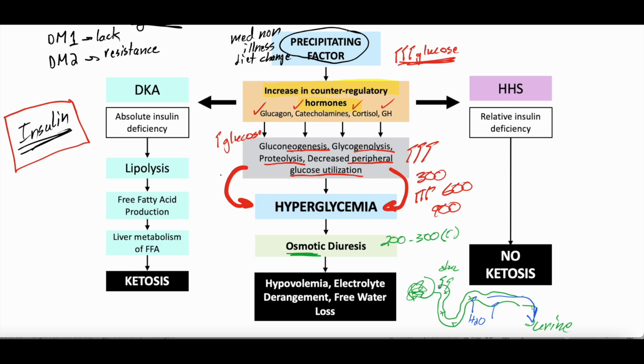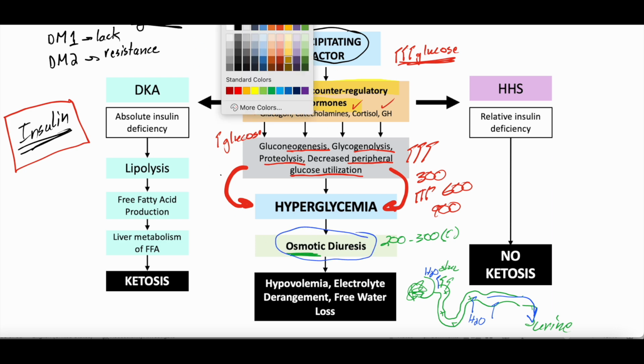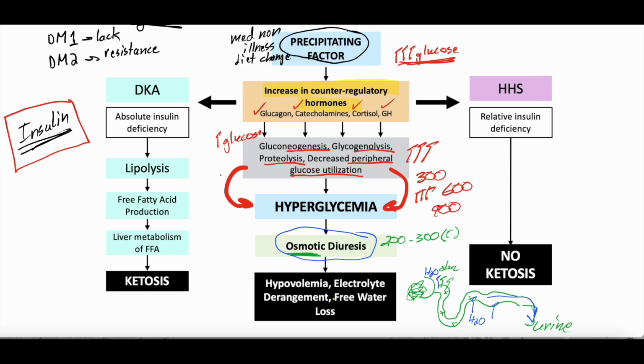Because usually our body is reabsorbing glucose and reabsorbing most of the water back into the bloodstream, which is why when we pee, if we're dehydrated, it's very, very dark. If we're really hydrated, it's very light. But the glucose that sticks around in the nephron pulls water with it, so we pee out all that glucose and water, so we're not reabsorbing the water, and it dehydrates us, so we get osmotic diuresis. And that causes a lot of the big issues that we see in hyperglycemic crisis, whether it's diabetic ketoacidosis or HHS, which we'll talk about. And that's hypovolemia, right? We get dehydrated. Electrolyte derangements, because we're so dehydrated, we're urinating out so much fluid that we start to get electrolyte abnormalities.